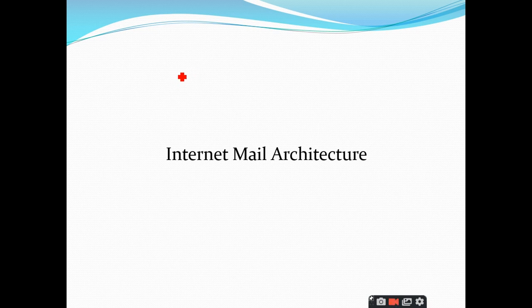Before entering into the architecture, you should know one particular term, which is DKIM. DKIM is an acronym that stands for Domain Keys Identified Mail. So what does DKIM mean?